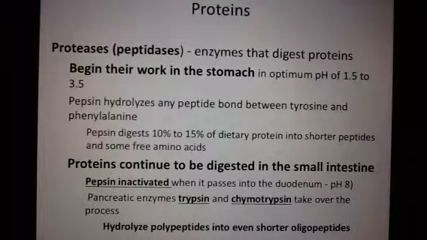Now, here it's going to start listing lots of enzymes. I really just want you to focus on the main enzyme for each of these macromolecules. So this talks about how it breaks apart the peptide bond, and then breaks them into shorter peptides, and then moves on through to the small intestine.